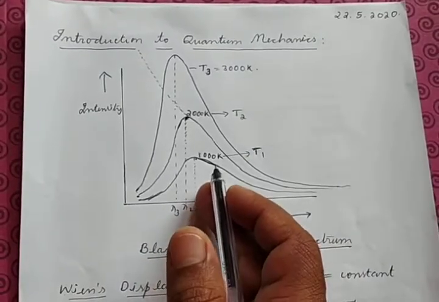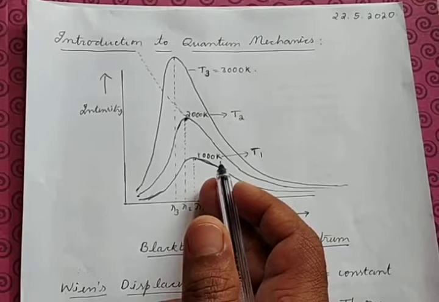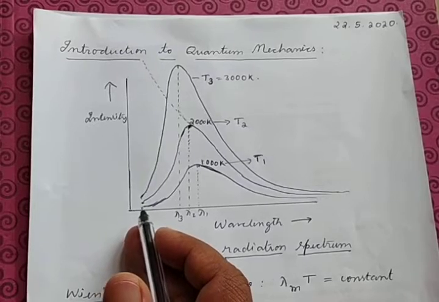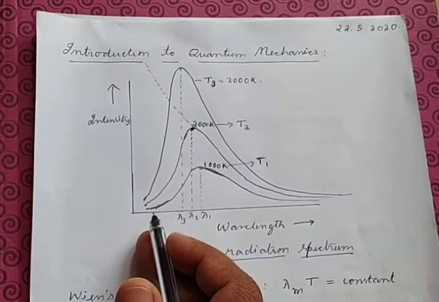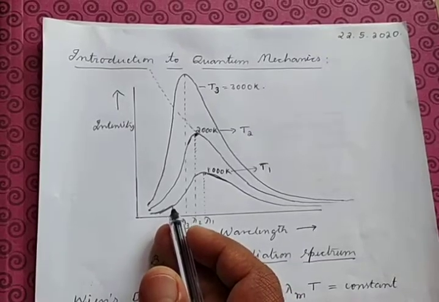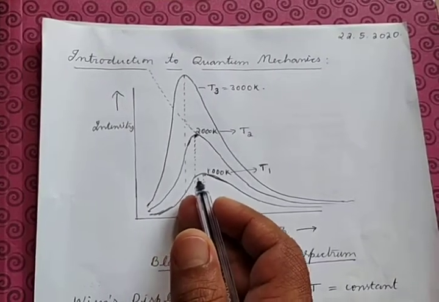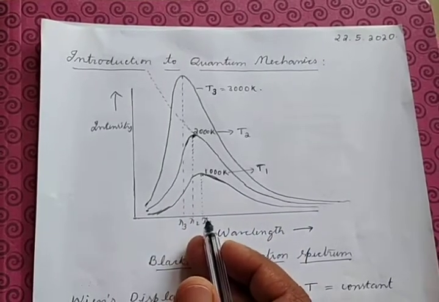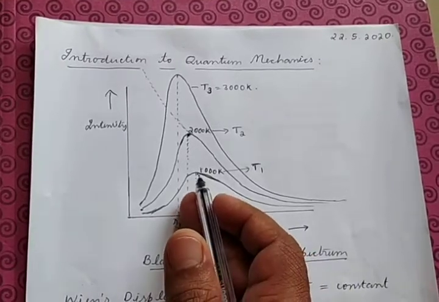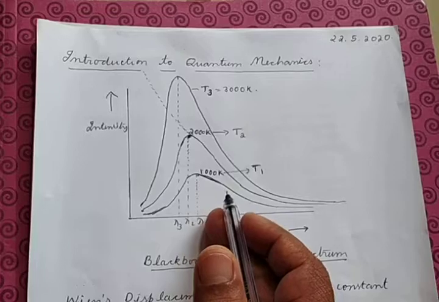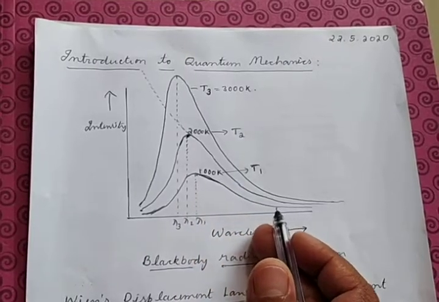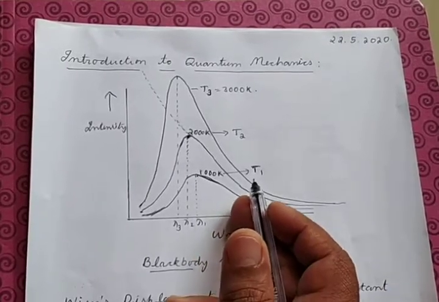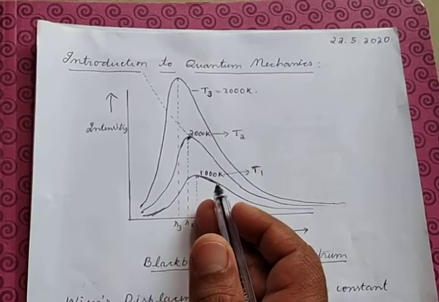If we take one curve, say for 1000 Kelvin, as you see, for lower wavelength the intensity is lesser, and as I go towards higher wavelength the intensity gradually increases and becomes maximum at some wavelength, say lambda 1, and as I go towards further higher wavelengths the intensity again starts to gradually decrease. So this is the trend we observe at a particular temperature T1 equal to 1000 Kelvin.